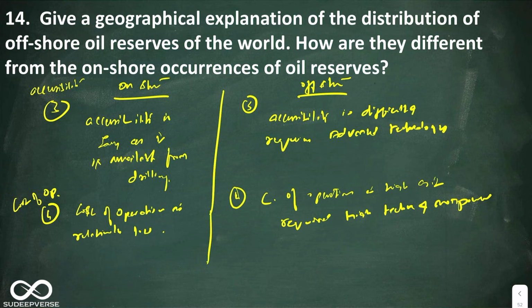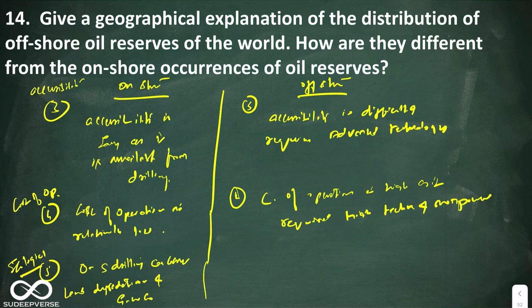Now the next one is ecological cost. Okay, so look at this. What will it have? The cost on ecology with respect to onshore drilling can cause land degradation and groundwater contamination.